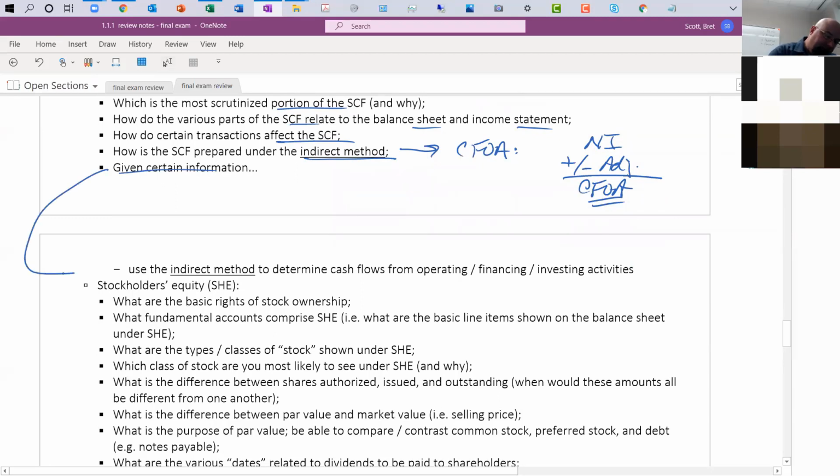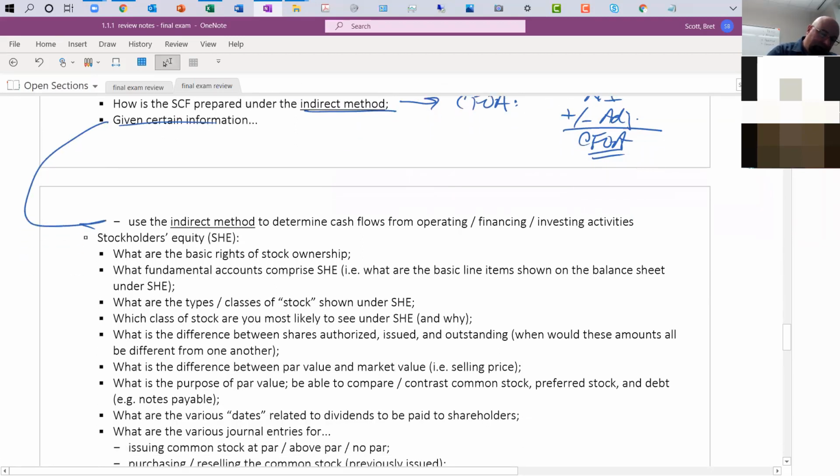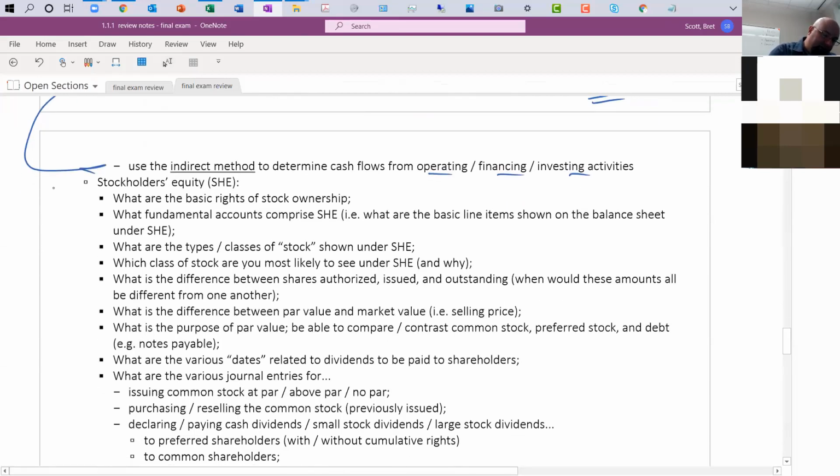Given certain types of information, use the indirect method to determine cash flows from operating, investing, and financing activities. So that's just practicing what you've been doing on the homework side, taking information and plugging it in the right areas. Stockholders' equity, this was chapter 10.